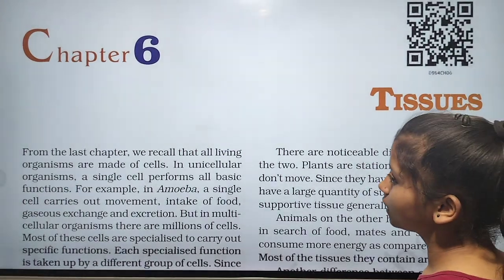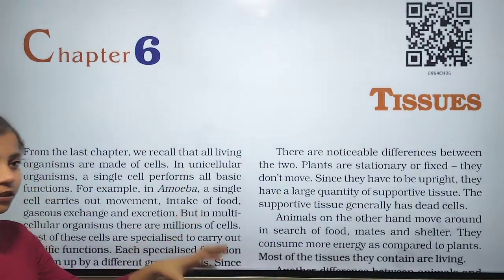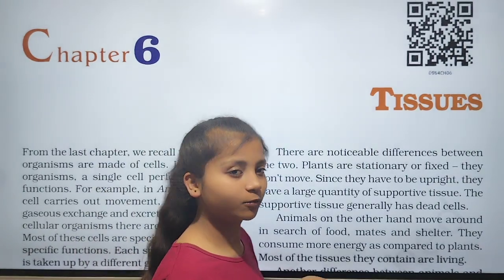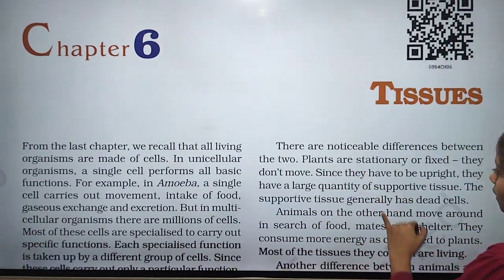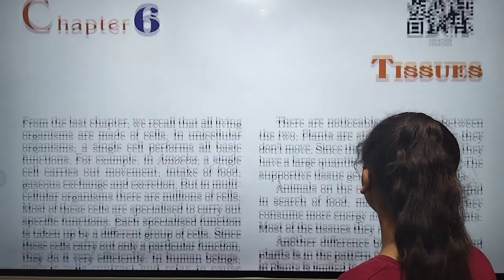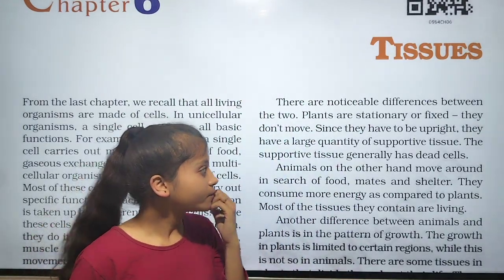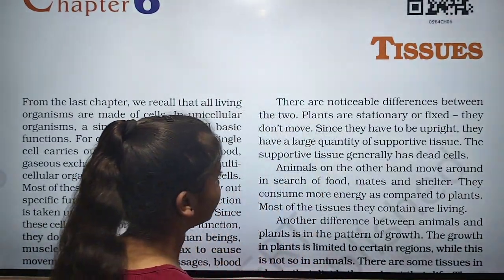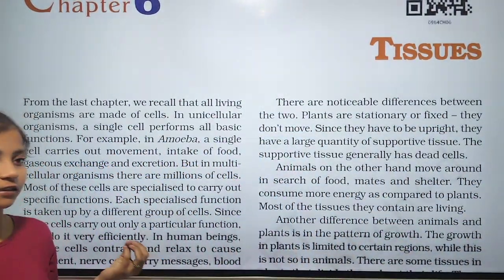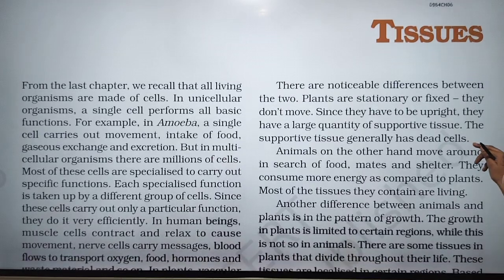Plants are stationary or fixed in a place, and they do not move. Obviously, how can a plant move from here to anywhere? Since they have to be upright, they have a large quantity of supportive tissue, and the supportive tissue generally has dead cells.